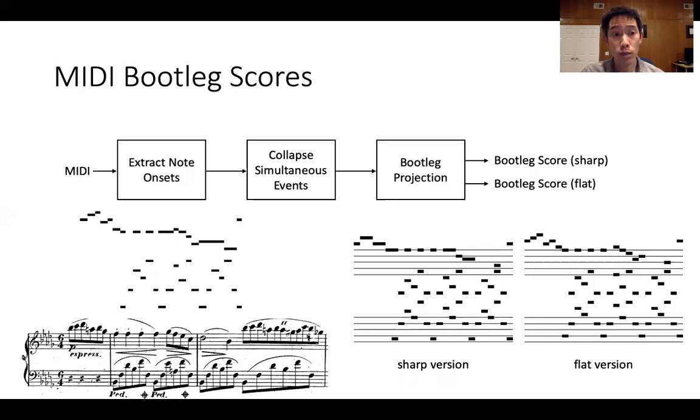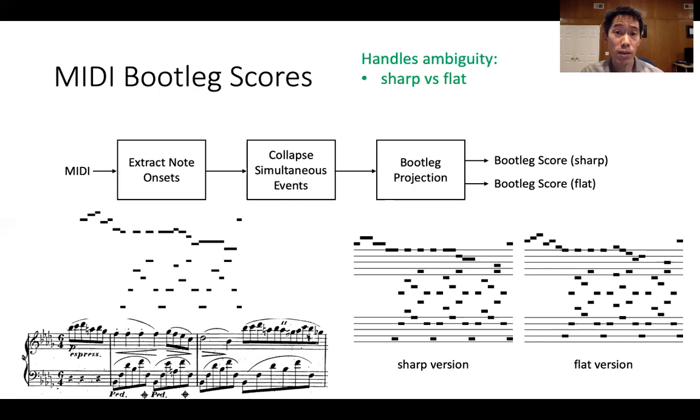The first type of ambiguity is whether or not a black note on the piano is expressed as a sharp or as a flat. For example, a C-sharp 4 can be expressed as a C-sharp or as a D-flat. And these correspond to two different positions in the sheet music. The way that we handle this type of ambiguity is to construct two completely separate bootleg scores. One bootleg score assumes that all of the black notes on the piano are expressed as sharps, and the other bootleg score assumes that all black notes on the piano are expressed as flats.